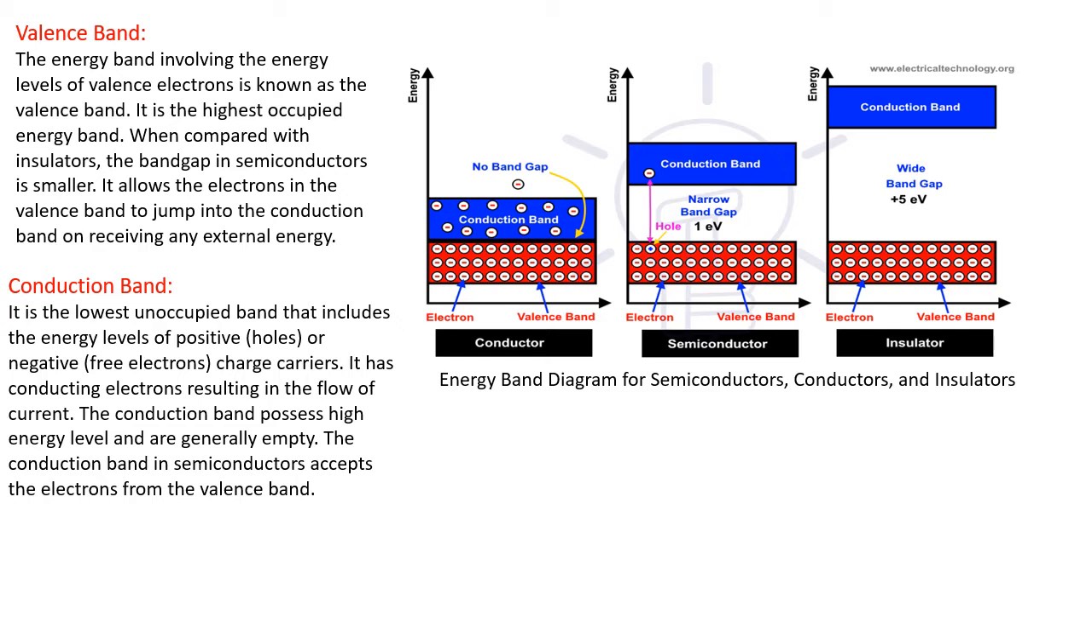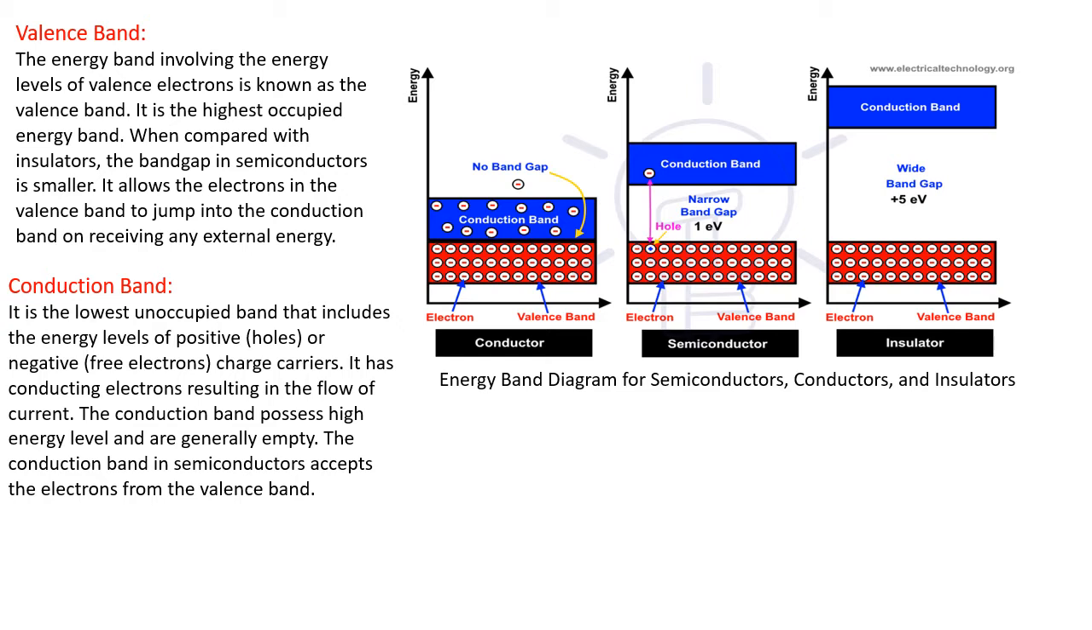So, one by one, we can define a conductor. Conductors are those materials where there is no energy gap, as we can see here. There is no gap between the conduction band and valence band. They are actually overlapped. As there is no gap, it means the electron doesn't require much energy to jump from the valence band into the conduction band.